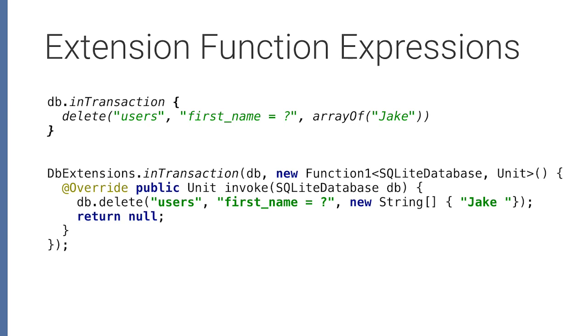That means that every time you want to interact with the database, we actually have to create this function. We have to generate this function class and create an instance of it that has your code inside, and pass it to that static method. And if you're using these extension function expressions all over your app, in thousands of places, you're going to be generating a ton of these extra objects.